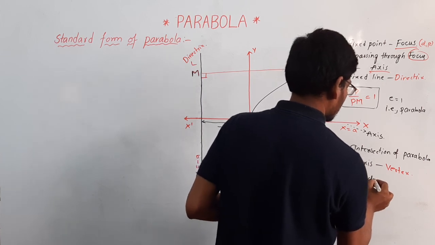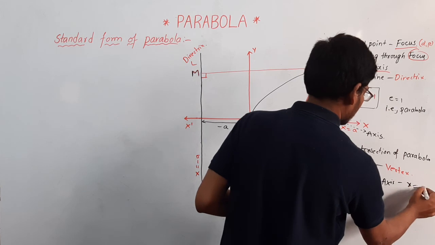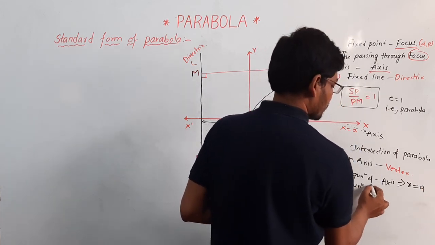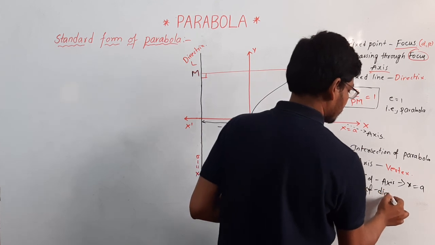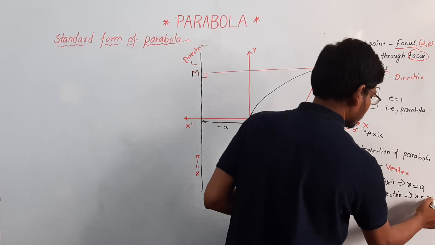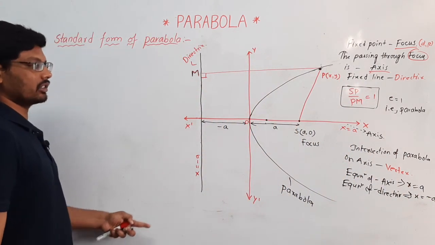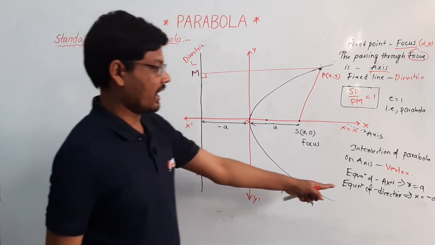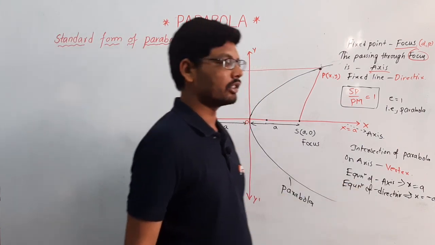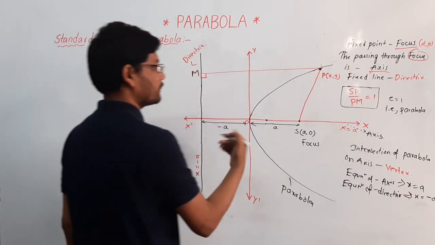Equation of axis is x equal to a, and equation of directrix is x is equal to minus a. These are the most important concepts in parabola.